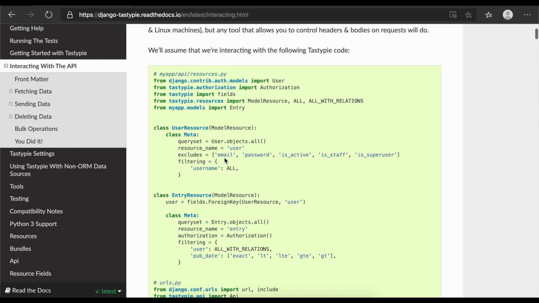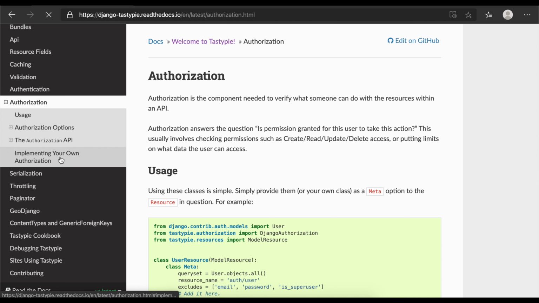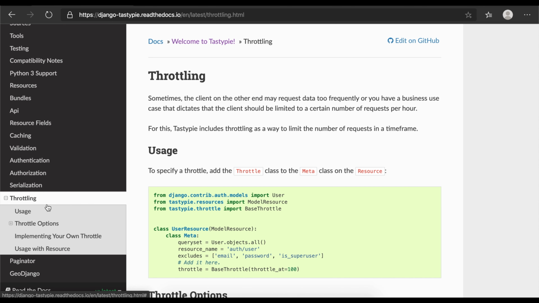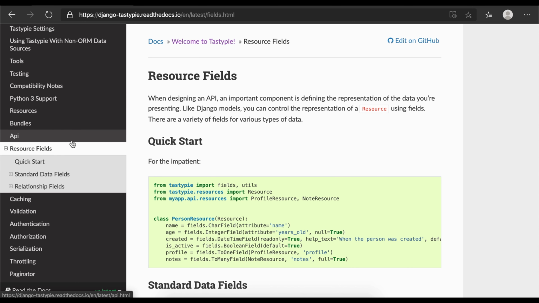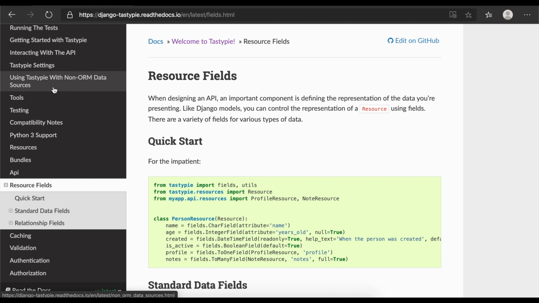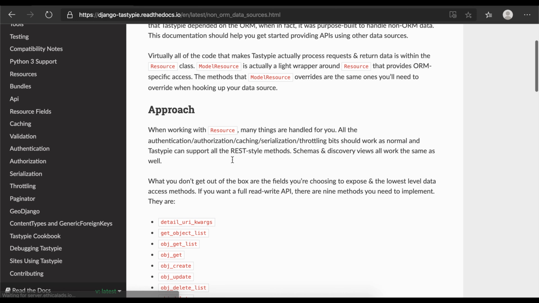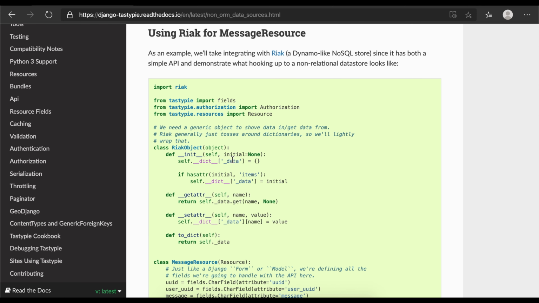You can consider how to use it, and serialization, authentication, caching, throttling, pagination, everything, whatever concepts you have in the Django REST framework, the same concepts are also here in TastyPie. So which is the best alternative? I would say that if you're not preferring the Django REST framework, note that the Django REST framework community is a big community when compared to TastyPie. But this is one option you can look at, use and implement for your projects.